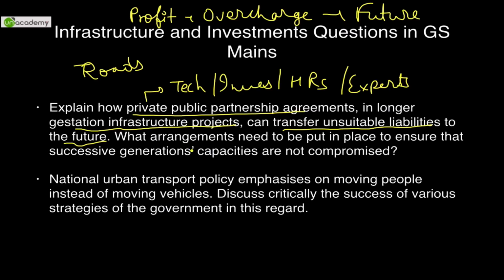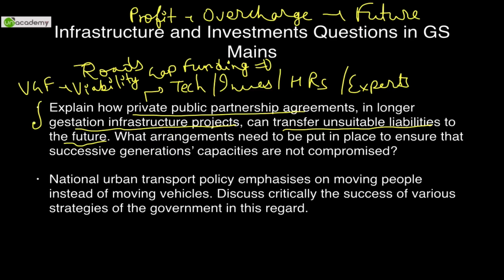What happens is now government can rope in and they provide initial funding in the form of viability gap funding or VGF. And now through this viability gap funding, initial short term loss may be borne by the government, but later on private sector can also earn decent enough profits, so there are no future liabilities being transferred, and government is also happy and the private sector is also happy. So I think this suffices our answer.